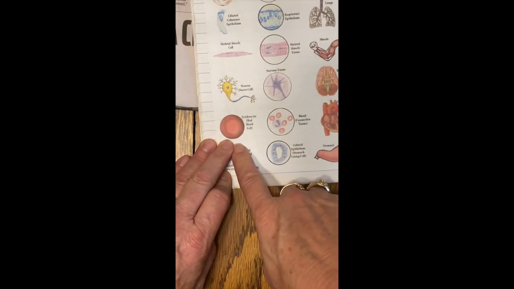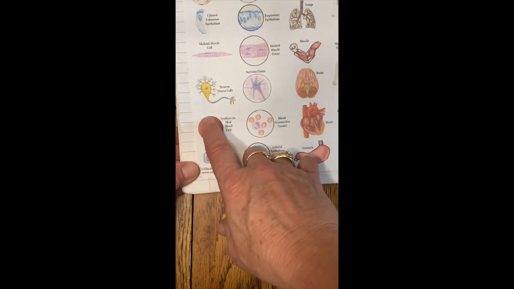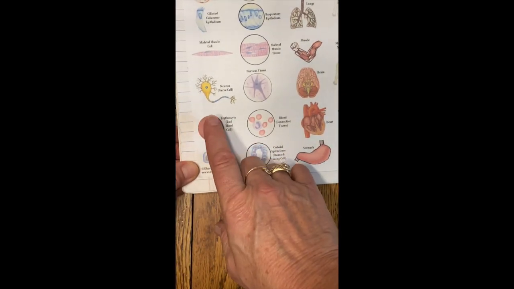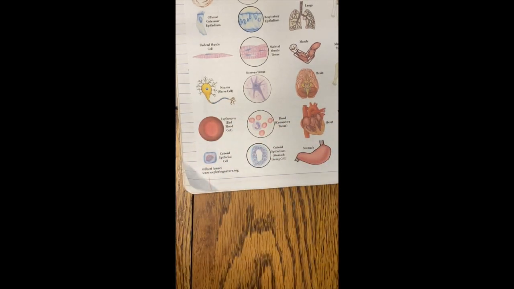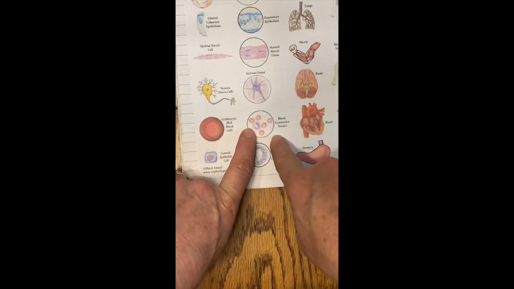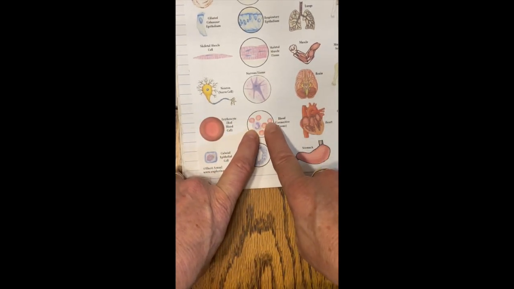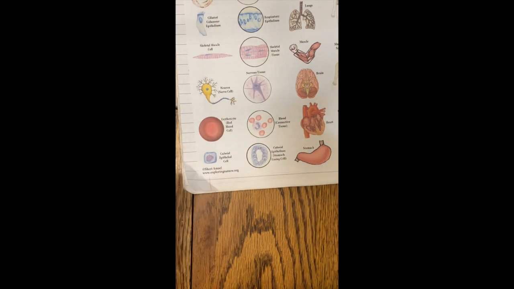Here's one that's really interesting. The blood cells. So we may have red blood cells, but if we take red blood cells, white blood cells, platelets, and we put all of those different blood cells together, we come up with blood being a tissue. So that's really one that gets a lot of people whenever they're asked that question, what is blood?